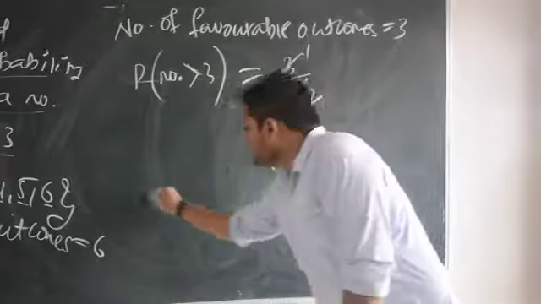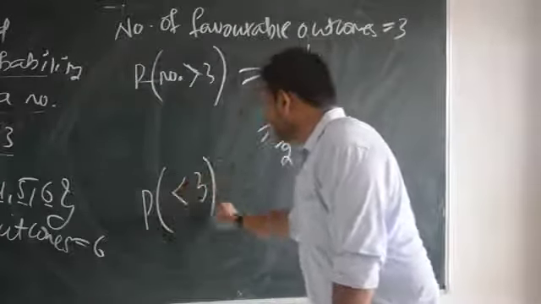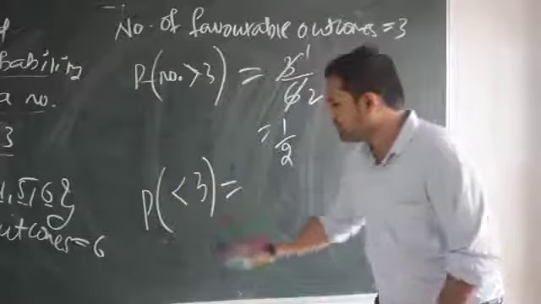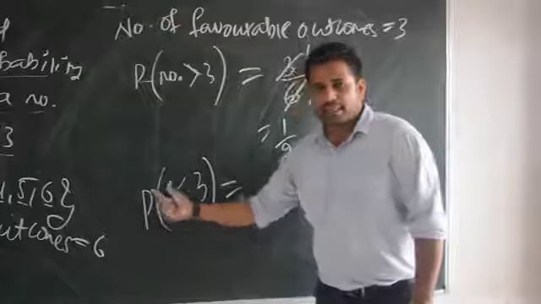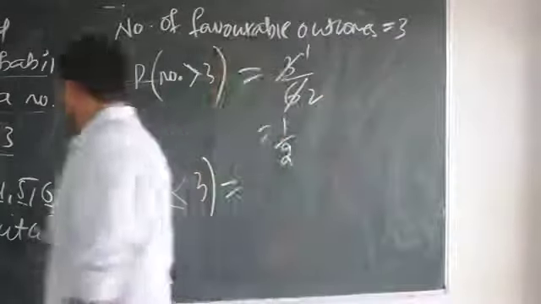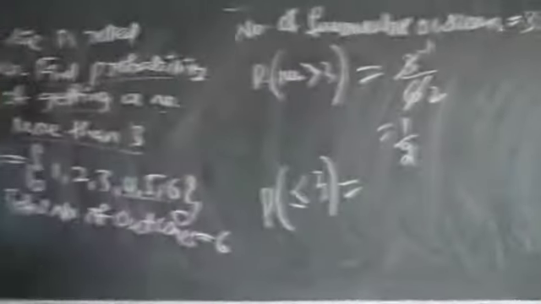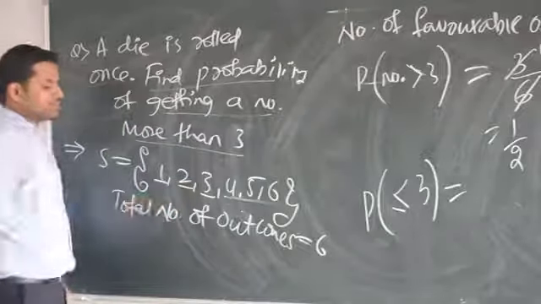Okay. Now if they are asking you probability of number less than 3. Less than 3. Otherwise let me take less than or equal to 3. How to read this? Probability of getting a number less than or equal to 3. Less than or equal to 3 means 3 will come here, and 2 also comes here and 1 also comes here.